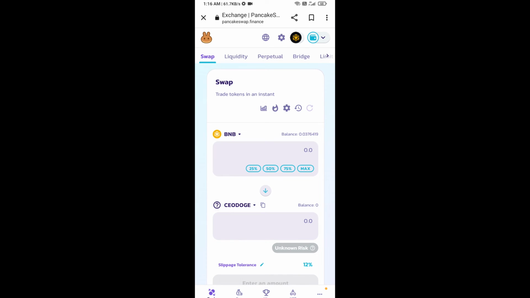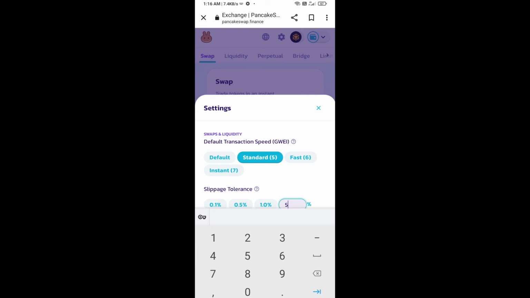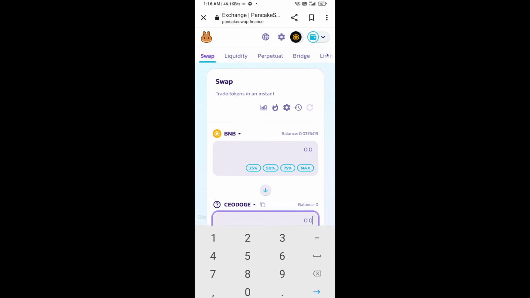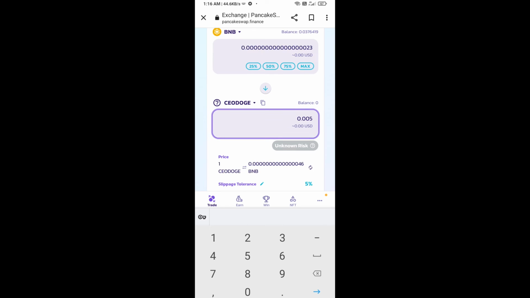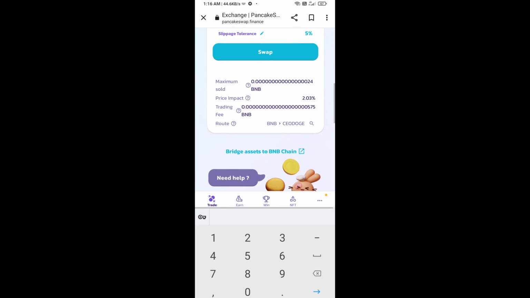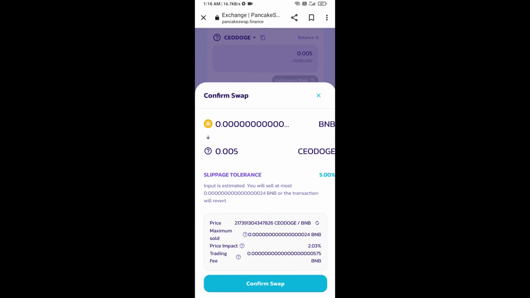After that, you will set slippage for effective purchasing. Click on this icon and here you will set 5% slippage. Click on the cut icon. Now here you will enter the number of tokens. Then click on swap. Here you can check the transaction detail. Click on confirm swap.